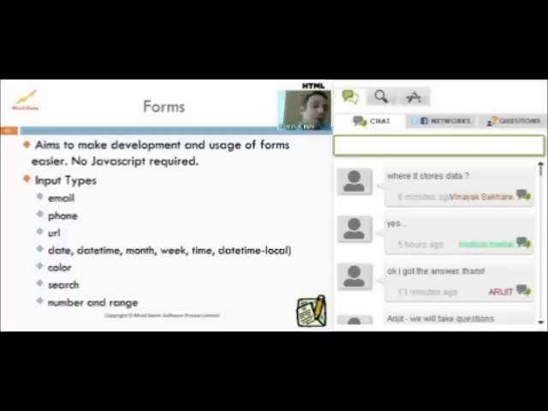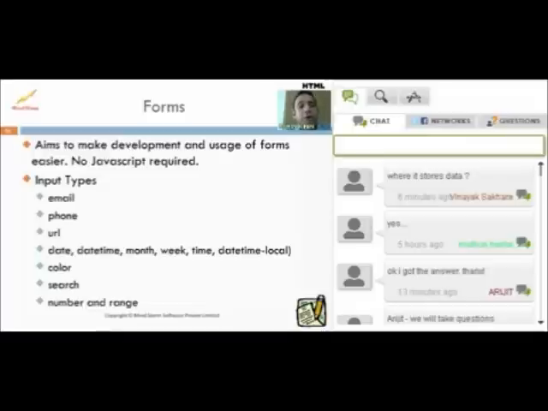So you have email, you've got phone numbers that you need to enter, maybe you've got dates and years to be entered, colors, for example. Even at times when you have to enter a number, or a number only within a certain range. So instead of giving a text box and then letting the user figure out whether to enter a number and whether it's the right range, what if there were already controls that the browser took care of